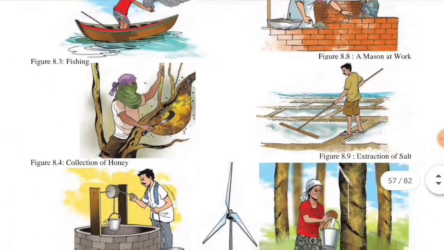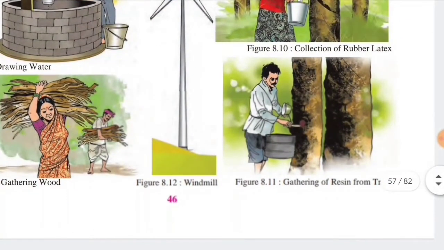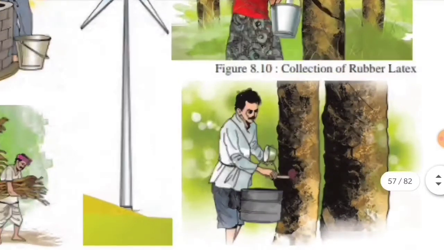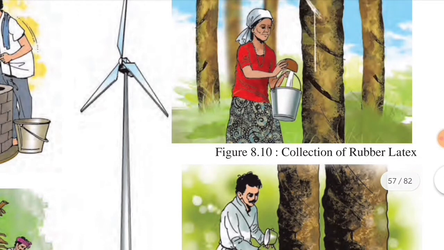Now here honey also we are getting from nature, right? How? Here plants, trees, did we make these trees? No, this is from nature. Now here also rubber latex, collection of rubber latex, we are getting this also from nature, right? This we are getting from nature.